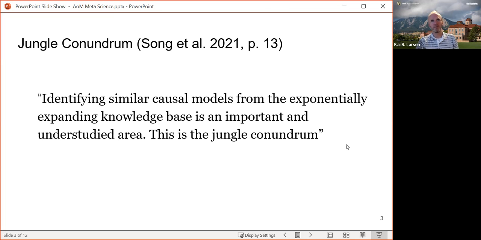There's also some suggestions now that we should move towards what's called the jungle conundrum. Look at integrating theories, figuring out how similar different theories or models are. This is really cool work, but it still has a lot of problems with it, and that you have to figure out which constructs are actually the same in the two theories before you can properly integrate the theories. So lots of work to be done here.